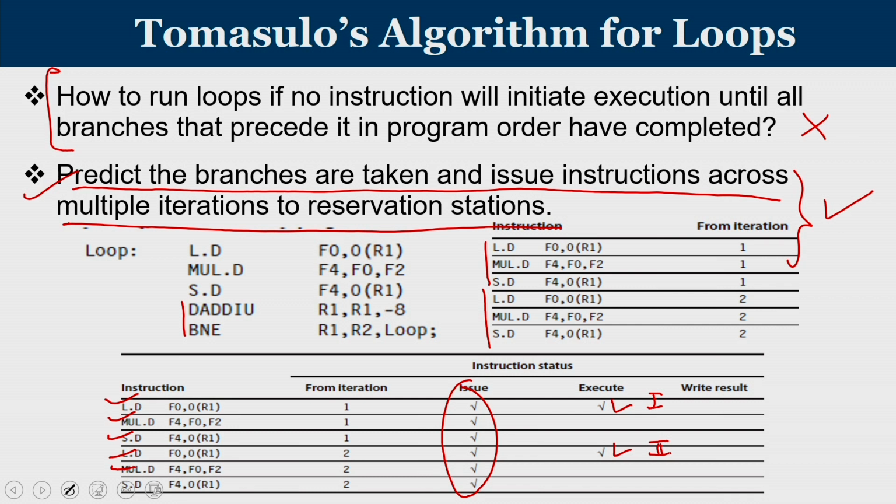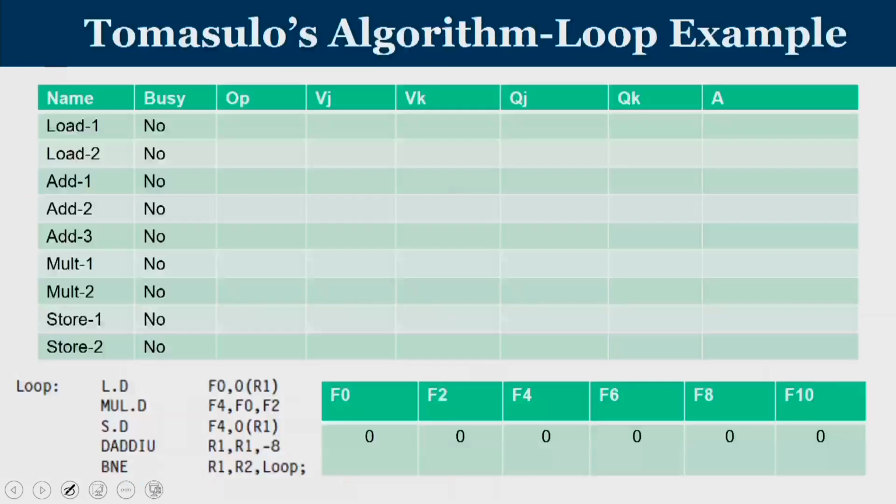So, we are predicting the outcome of the branch, and then go and execute instructions that generally come after the branch condition has been resolved. In this scenario, the mul and store instructions that are part of the first iteration are not yet complete, but a load instruction that is part of the second iteration can be executed. This kind of mechanism requires some extra support.